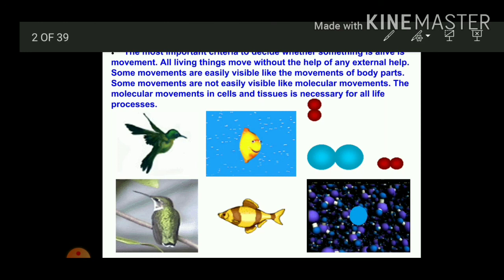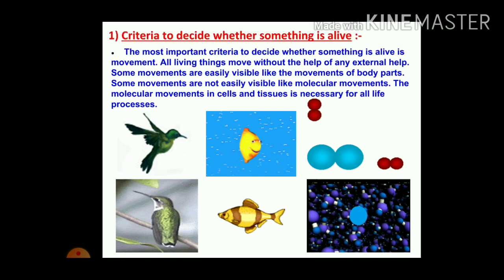Some movements are easily visible, like the movement of body parts. When you see a march past, they are moving, and their movement is in one direction, so it is very easily identifiable. Some movements are not easily visible, like molecular movements. The molecular movement in cells and tissue is necessary for all life processes.